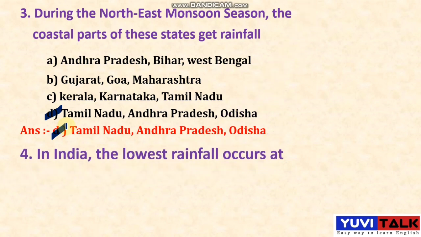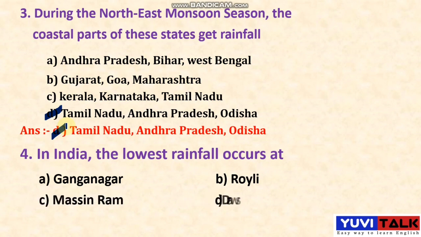The 4th question is, in India the lowest rainfall occurs at option A, Ganganagar. Option B, Roili. Option C, Masindram. Option D, Dras. The question is like this. In India the lowest rainfall occurs at. So which place gets the lowest rainfall in our country?